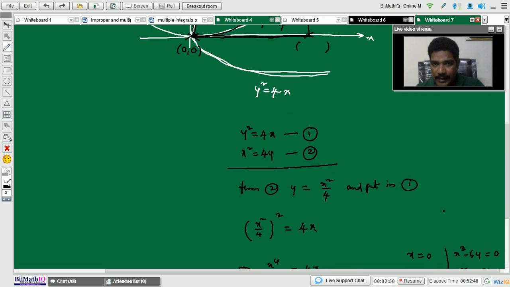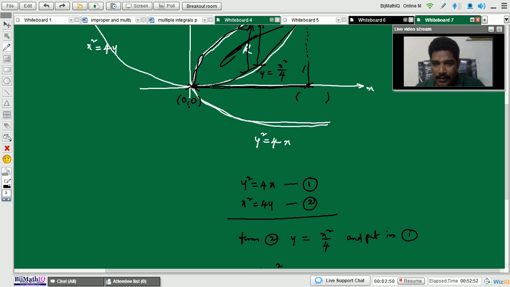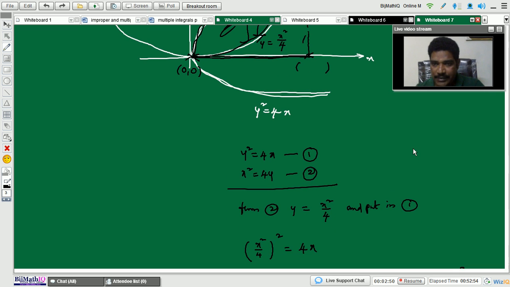So in our diagram, here x equals 0 comma 0, right? In one of the equations, you can put x equals 0, then what is the y value? That implies y equals 0. And if x equals 4, then what is the y value?